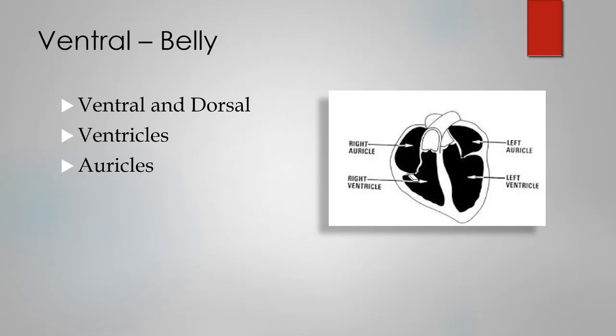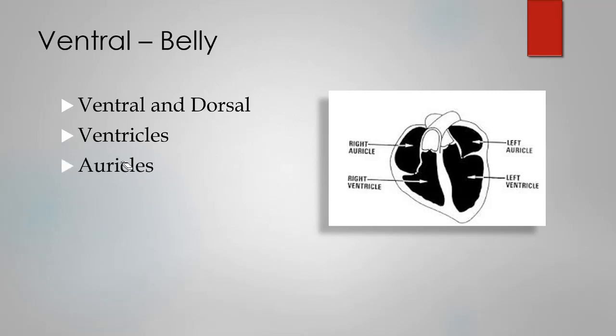The upper chambers are called, or in fact the front chamber is called ventricles, which you can see here, the lower ones, and the upper ones are called auricles. The lower one or the front one is called ventricle because it is to the front side of the heart, and the upper one is called auricles.